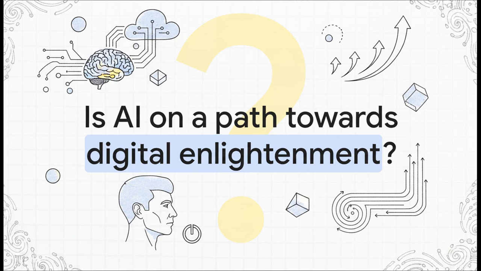Which leaves us with this final thought. We know AI processes information in a way that mathematically mirrors our own insight gathering. So does that mean this is a new form of intelligence? Well, the source material argues yes, it absolutely is. But the real question is, how far will we push it? Is AI just catching up to people, or is it taking its own wildly different path towards some sort of digital enlightenment? It's a completely fascinating question to ponder, but as you do, just remember, even Commander Data from Star Trek had an off switch.